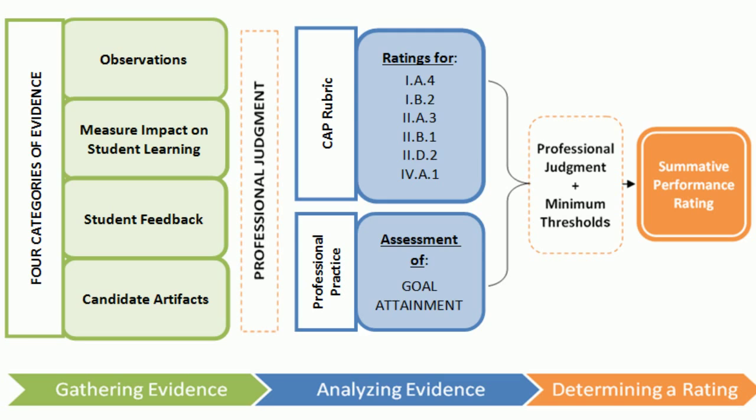Evidence of whether the candidate achieved his or her professional practice goal should be used in the decision-making about whatever element or elements relate to the topic of the individual goal. For example, if the candidate's professional practice goal was related to differentiated instruction, assessors might embed evidence of goal attainment in their conclusions about the candidate's performance on the elements of well-structured lessons, adjustments to practice, meeting diverse needs, and high expectations.